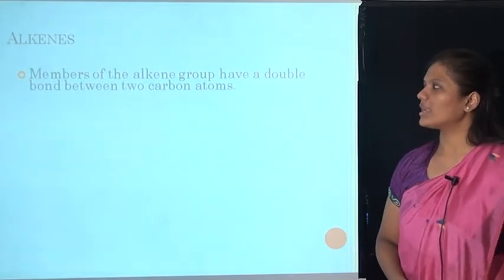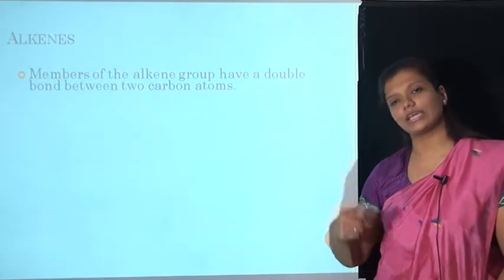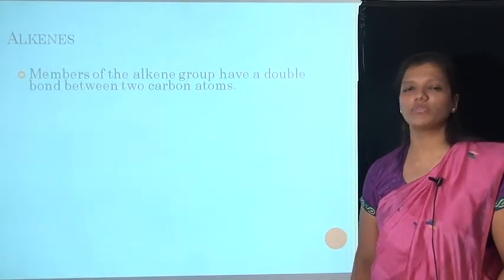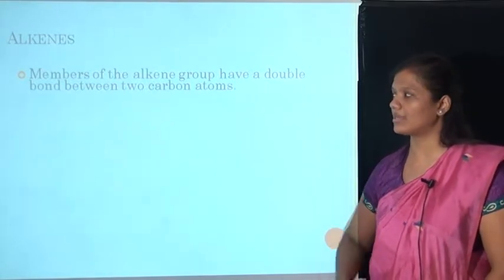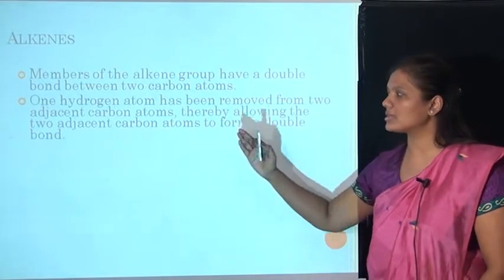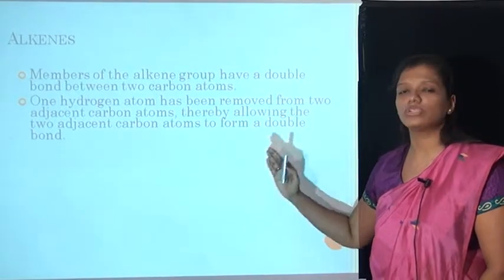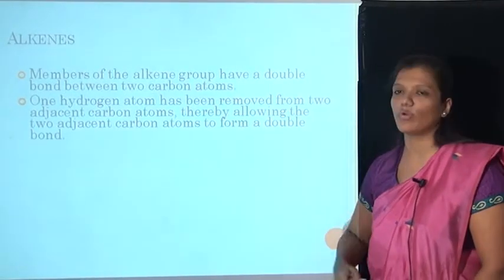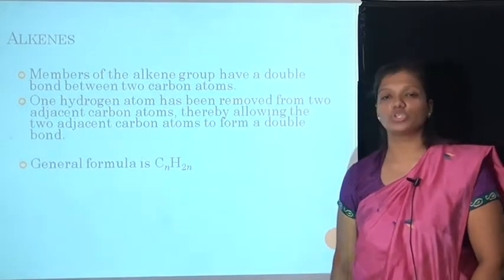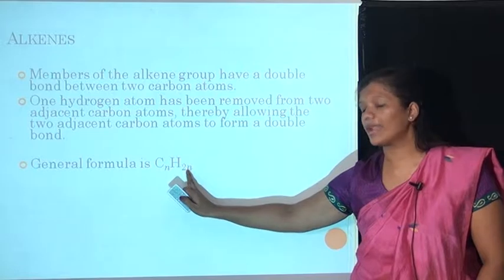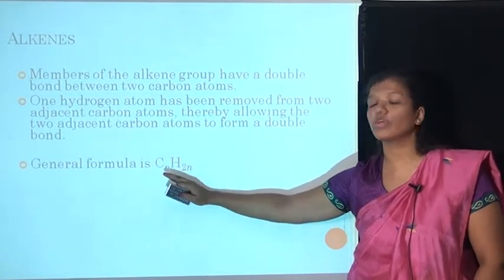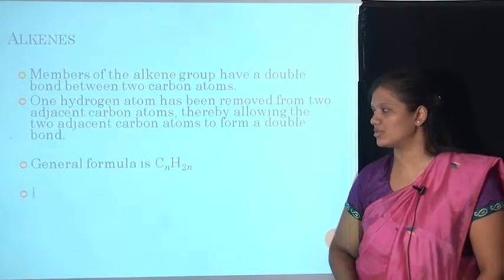Now alkenes. What are alkenes? After alkanes, the second one comes as the alkenes. Members of the alkene group have a double bond between 2 carbon atoms. One hydrogen atom has been removed from each of the 2 adjacent carbon atoms, thereby allowing them to form a double bond. Now the general formula of alkenes is CnH2n. Here 2 hydrogens are fewer than in your alkane, as you know that the general formula of alkane is CnH2n+2.